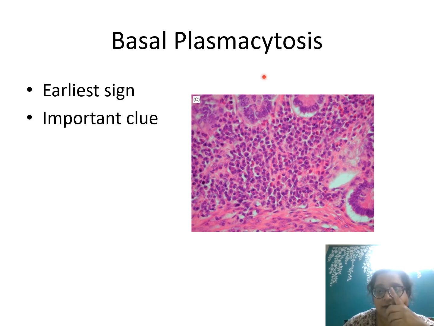Another important sign I had shown you, an important clue, is basal plasmacytosis. See, this is the muscularis mucosae, not propria mucosae. This is the crypt base, the lowermost crypts, the long thing going down, and at the lowermost you see sheets of plasma cells. All these are plasma cells. This is very characteristic of an inflammatory bowel disease over any other inflammatory lesion.